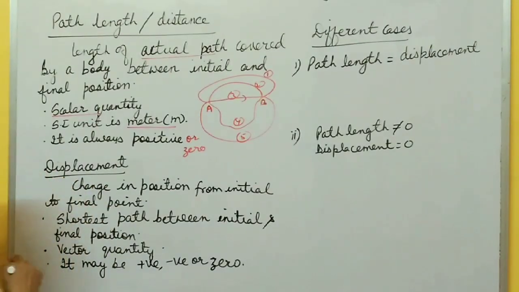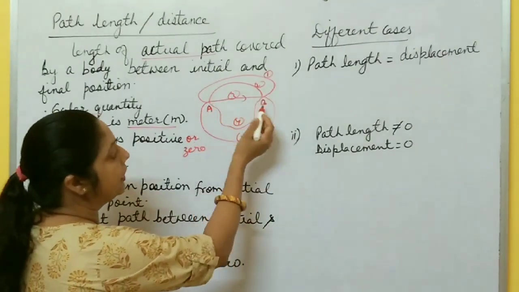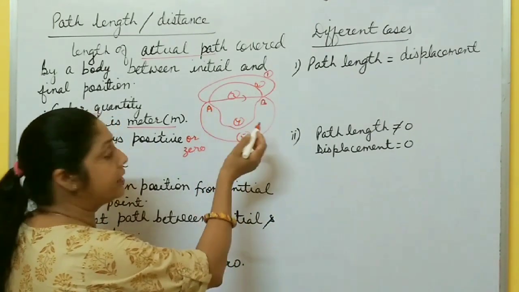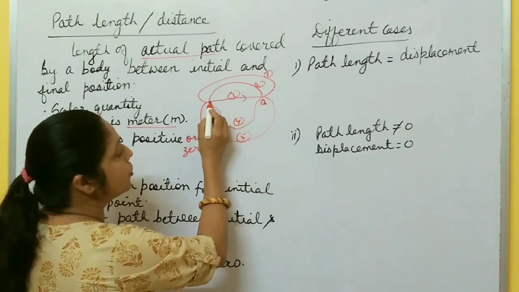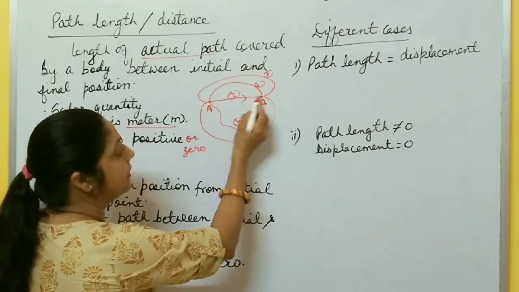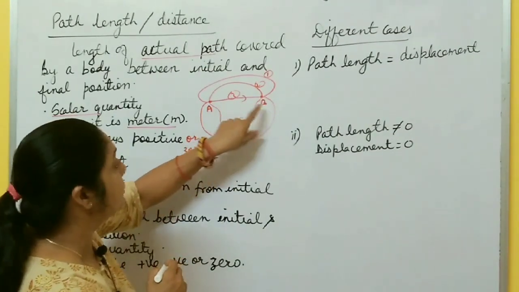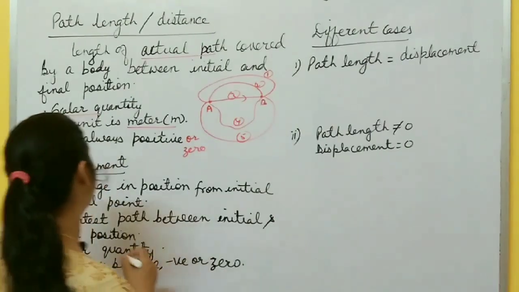Then next one is displacement. What is this displacement? In this figure, in moving from A to B, there are different paths, but the shortest path is path number 3. Directly a straight line joining initial and final position. What is the change in position? A to B. This shortest path, path 3, is called displacement.